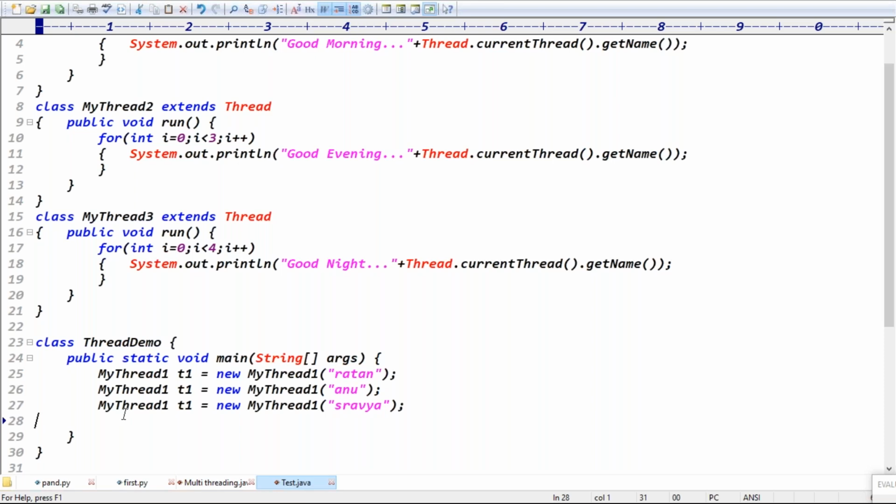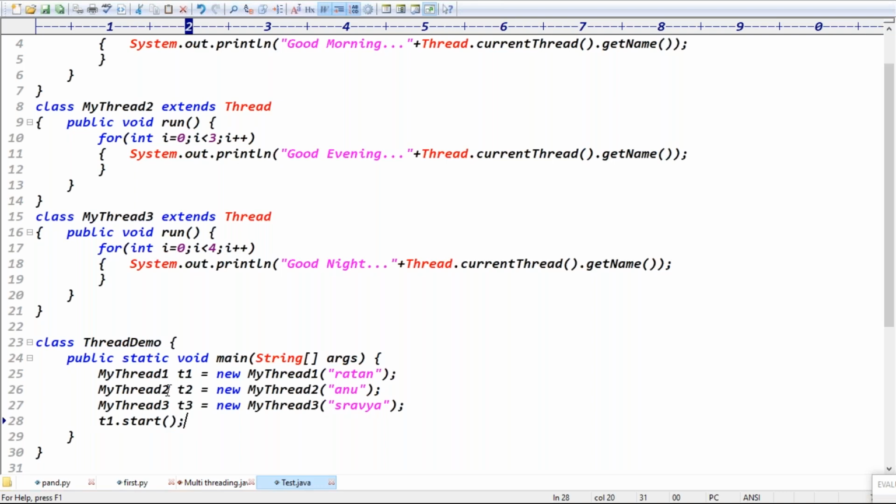Yes, yes. My thread T1 equal to new MyThread1 of Ratan, and MyThread T2 equal to new MyThread2, right? Exactly. MyThread T3 equal to new MyThread3, right? Exactly, guys. Then you can simply call T1.start, T2.start, T3.start. Then we can call like T1.start, right?